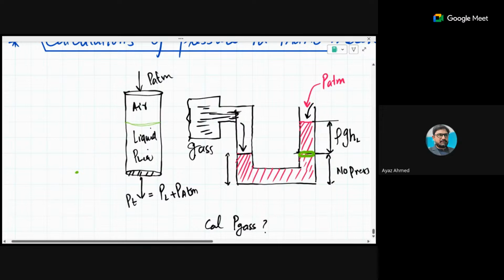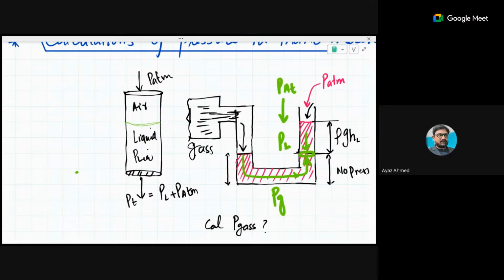Because at this point the gas will be exerting a pressure upward through this liquid. Do you understand my idea or my opinion? Yes, sir. So pressure of the gas would be exerted here. This is the pressure of the liquid from the top, and this is pressure of the atmosphere.